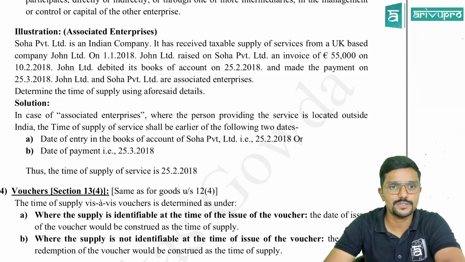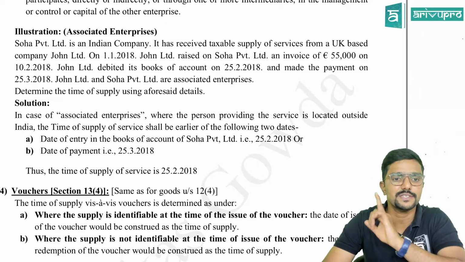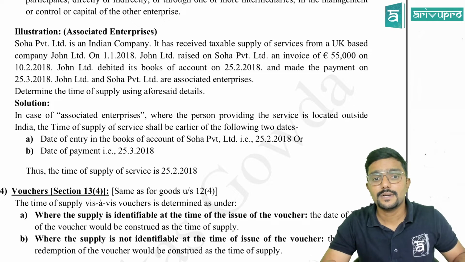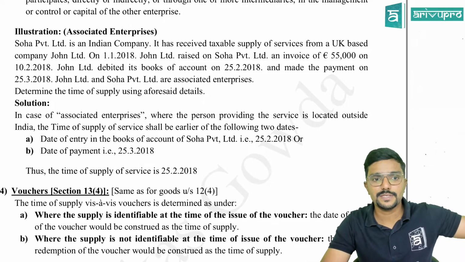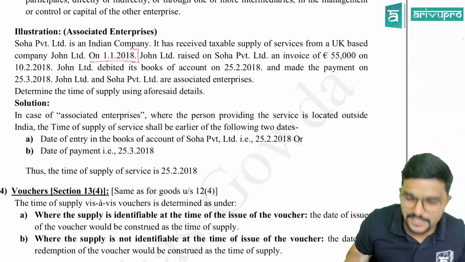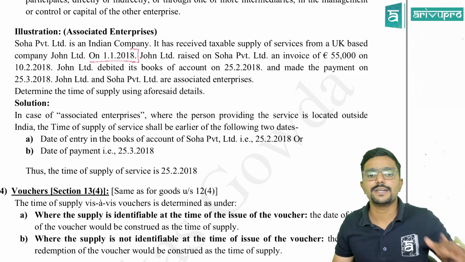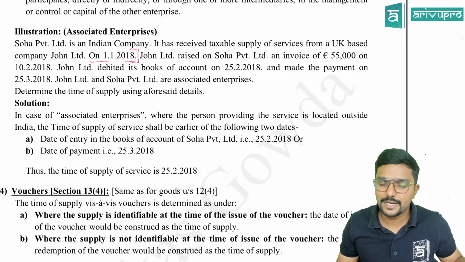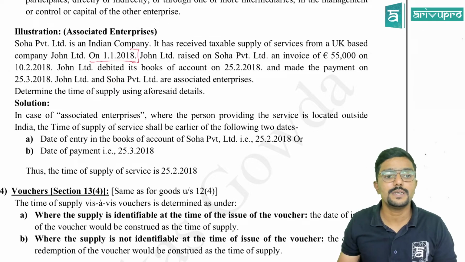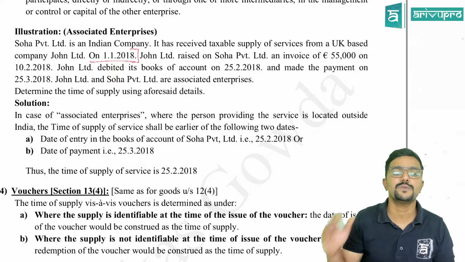Service is actually, this small clarification here. Let me read this illustration again. Please pay attention. Soha Private Limited is a company. It has received a taxable supply of services from a UK-based company on 1st January 2018. Means service is received on 1st January 2018. John Limited raised on Soha Private Limited an invoice of 55,000 euro on 10th February 2018. So invoice is raised on 10th February 2018.